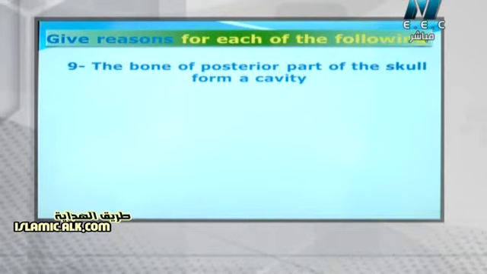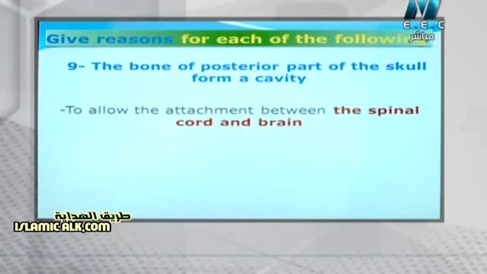Actually, the posterior part of the skull contains a big hole. It is called medically the foramen magnum. Which is responsible for the attachment between the two main parts of the nervous system, which are the brain and the spinal cord, to transfer nerve messages in between. Through it the spinal cord is connected with the brain, so they act as the central nervous system of human beings and animals.